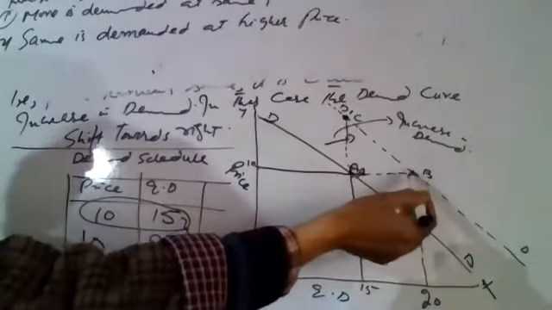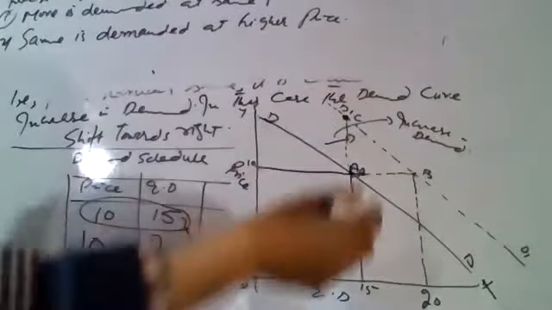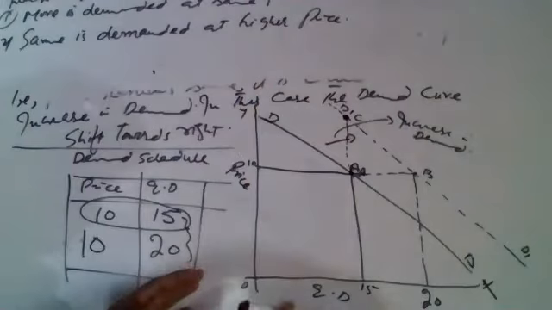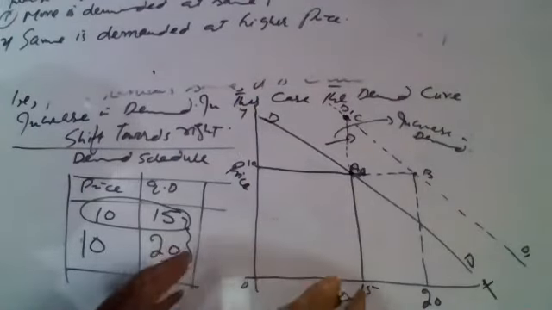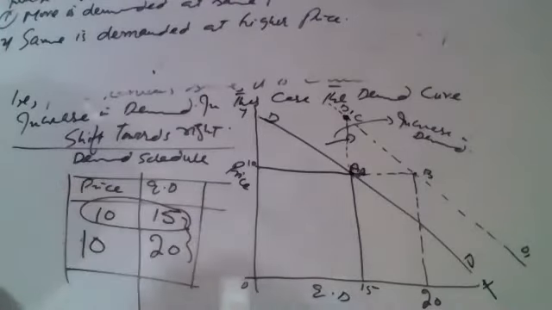The market shifts to point B and new demand curve is formed, that is D1, which shows higher demand at same price. So shift of demand curve from DD to D1 shows increase in demand.